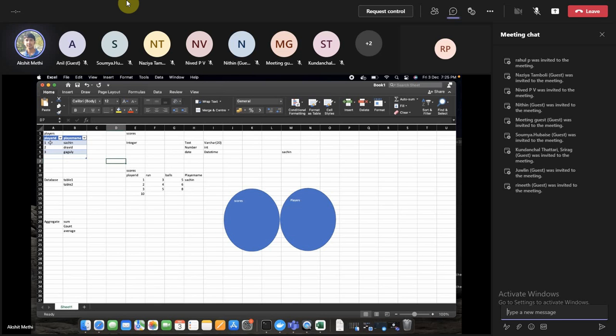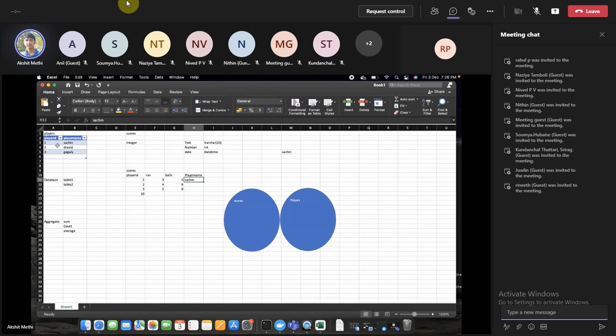Once we have a unique key, this will have benefits. Let's say you wanted to have some player name here, and you had player ID 1 with multiple entries. If player ID is not a primary key for this table, you might end up having different player names, and you cannot uniquely identify that particular thing.